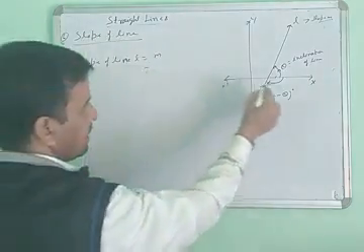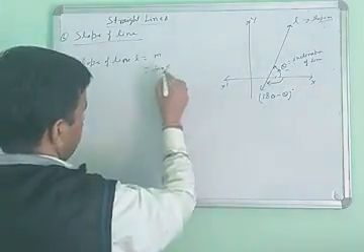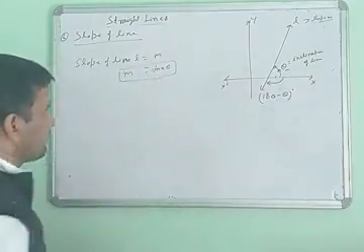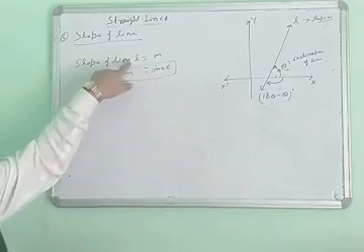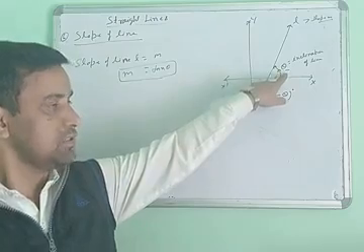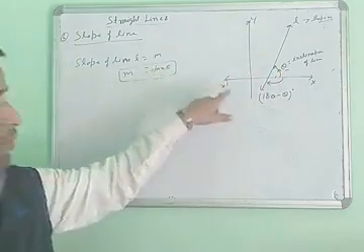Then this angle theta gives tan theta. It means m equals tan theta. The slope of the line L equals m, that is, tan theta is called the slope of the line.